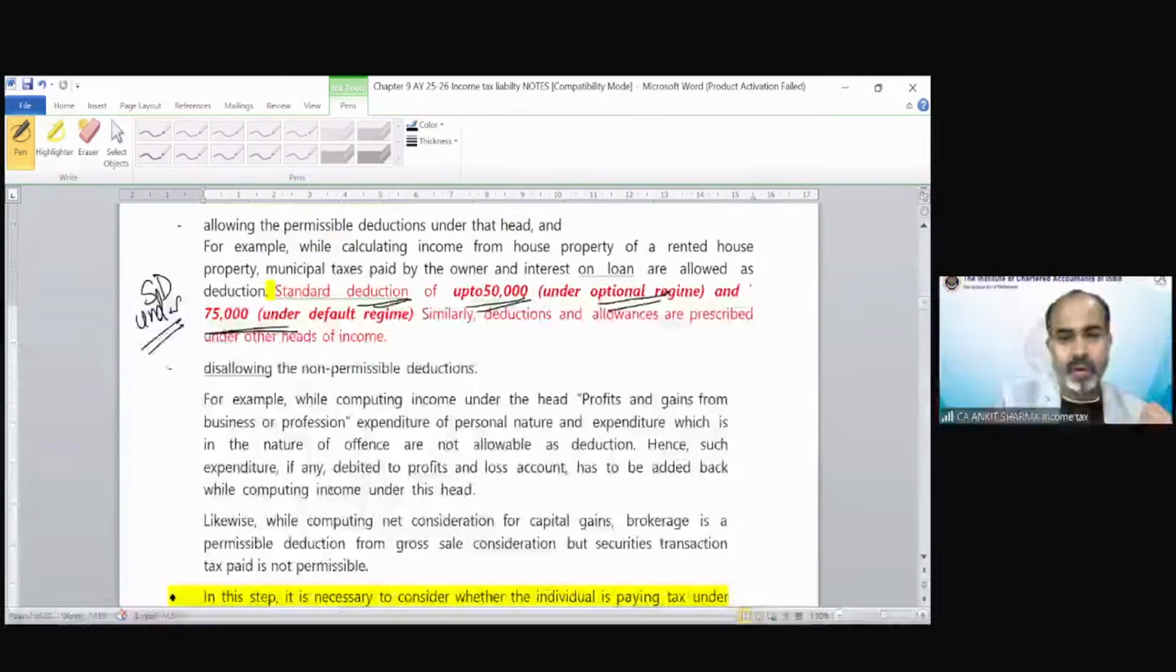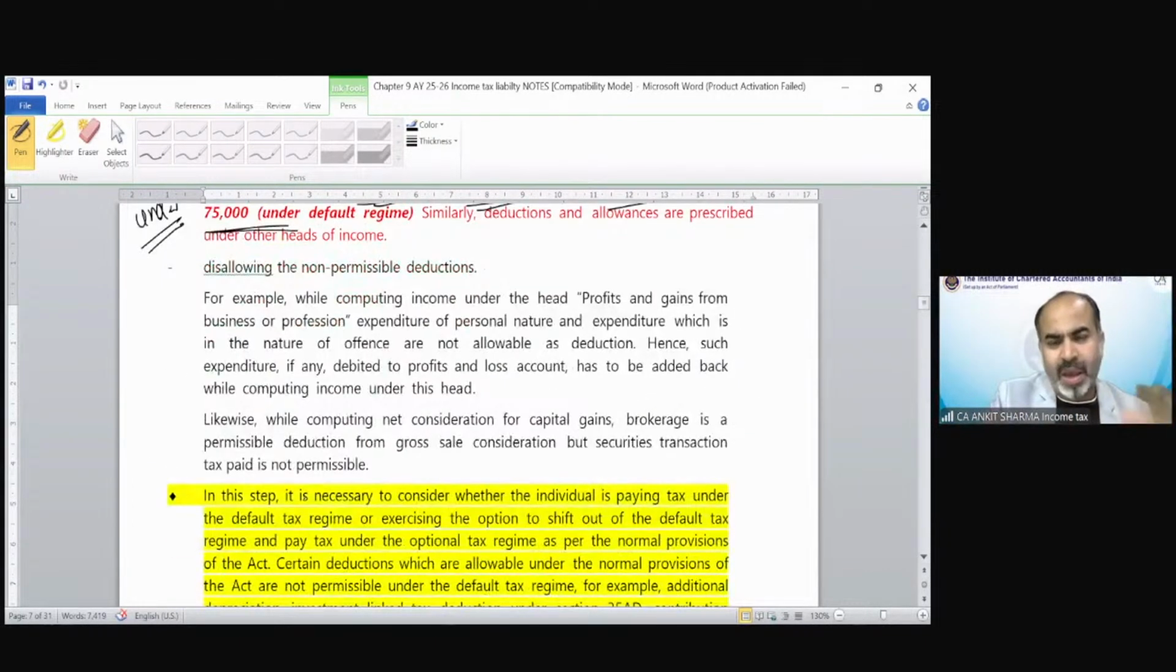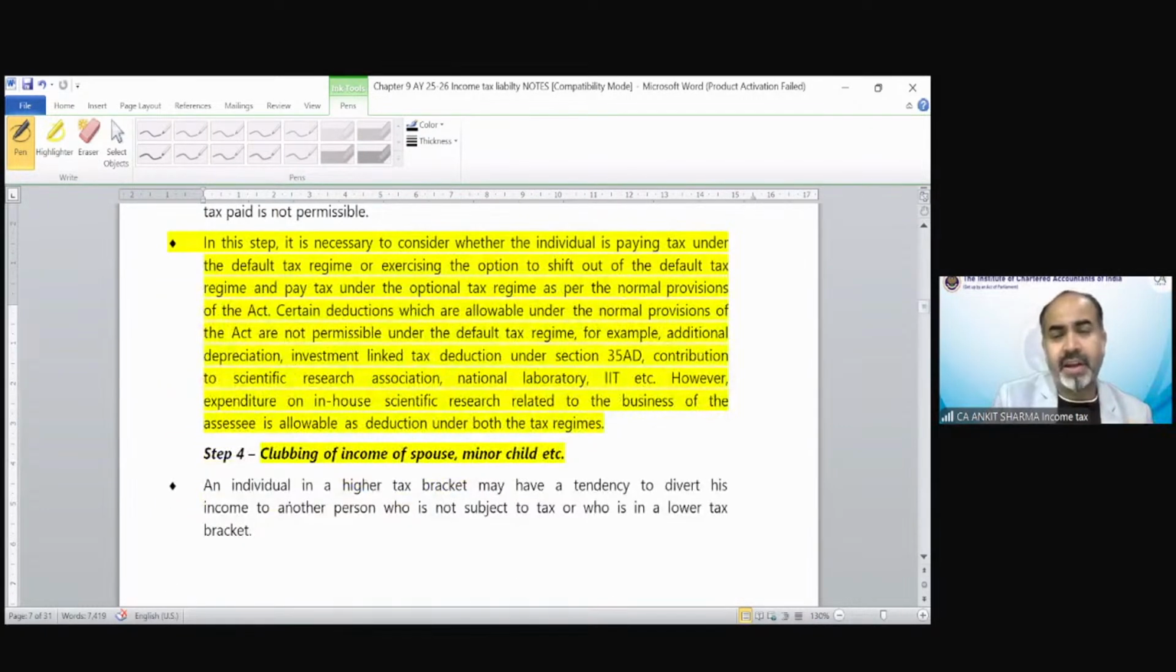Disallowance, etc. You have to keep in mind when you're calculating income under various separate heads. Like in the PGBP, there was a provision, section 35 deduction. You cannot claim the scientific research deduction under section 35 if you are going through the default tax regime. So these kinds of deductions are not allowed under the default tax regime.